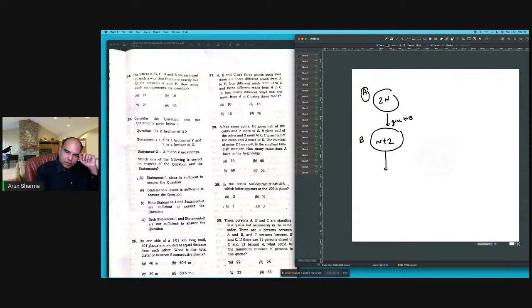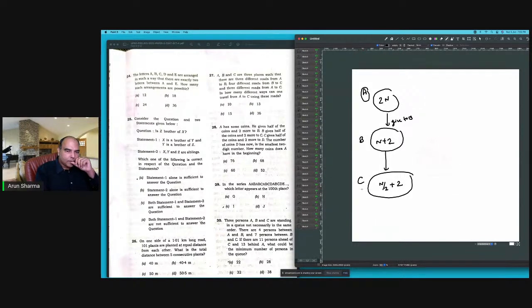So B gives half the coins, n by 2 plus 2, to C. And C gives half the coins, n by 4 plus 2 to D.